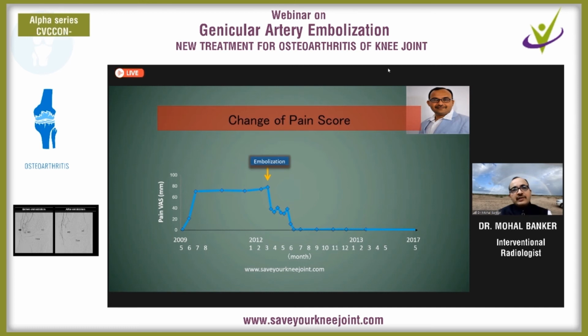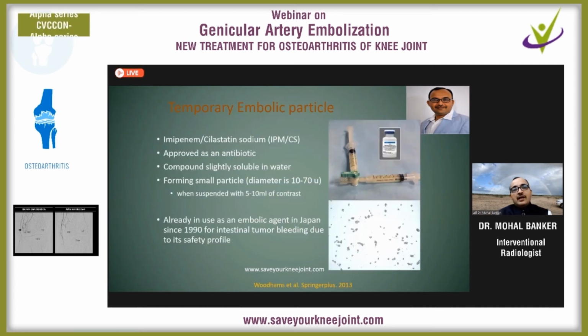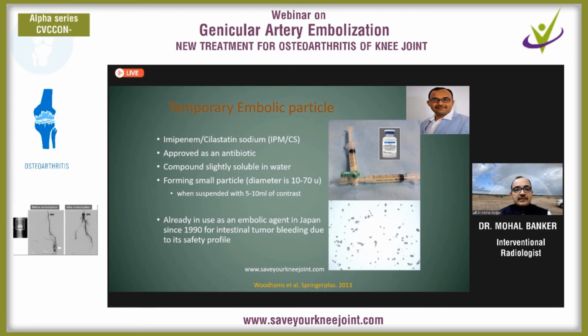As I've told you, in any osteoarthritis of the knee joint patients, the dominant complaint is pain. If you relieve the pain, the patient lives a very happy and healthy life with the same natural joint. So genicular artery embolization is a blessing for lots of patients.